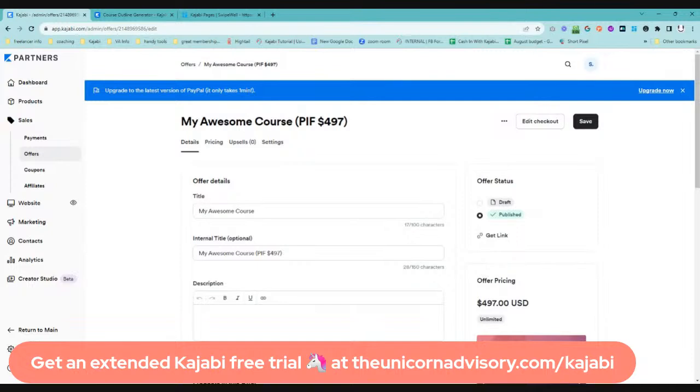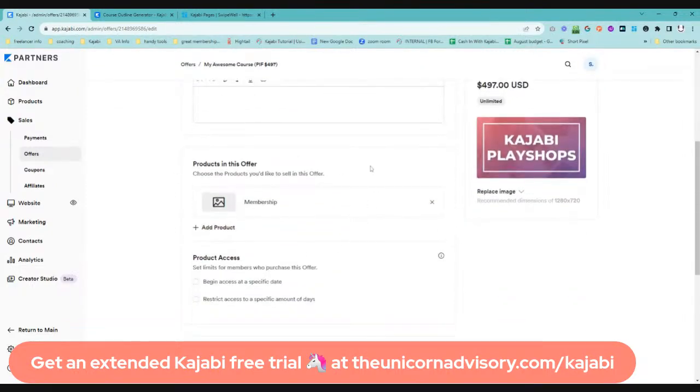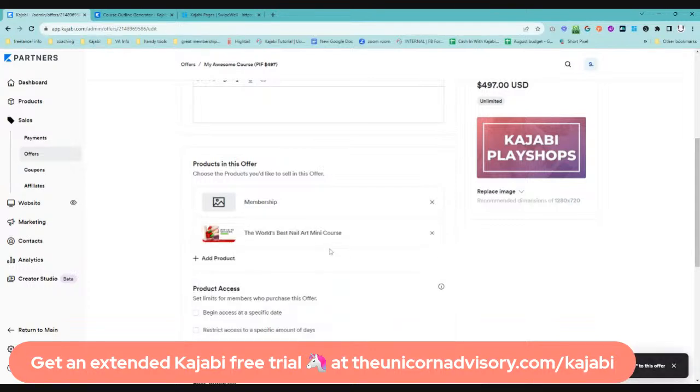This is how you actually connect it up with your course content. So you can choose which products are in this offer. Once you have set up your course, your membership area, your coaching, your podcast, if you want to include that, then you can simply add that product in here. So you've got your options, and you can just choose. Well, we might add the world's best nail art mini course to this, for example, and you can have as many products as you want attached. So that's how you can create bundles of things and give people access to multiple products at once, which is awesome.